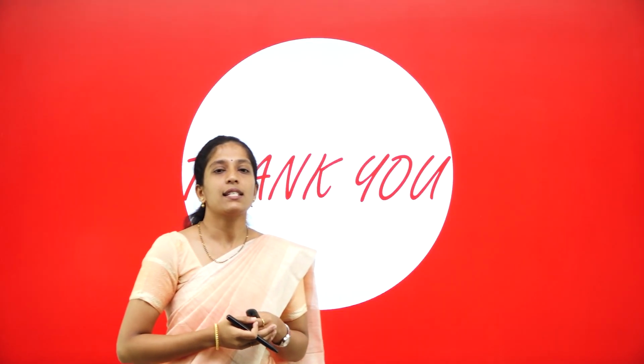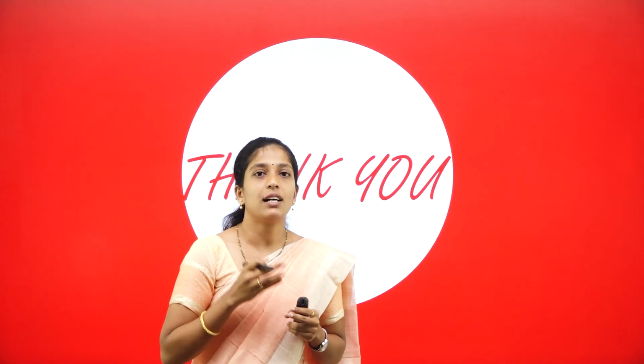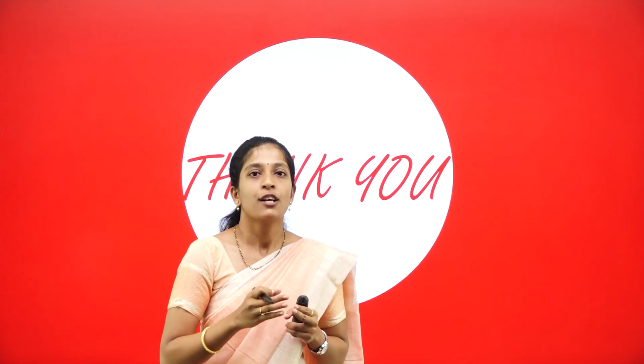So my dear students, in today's session, we have learnt the capital account of partners. There are two methods, fixed capital method and fluctuating capital method, and today we learnt about the fixed capital method. See you all in my next session. Till then, take care. Thank you.